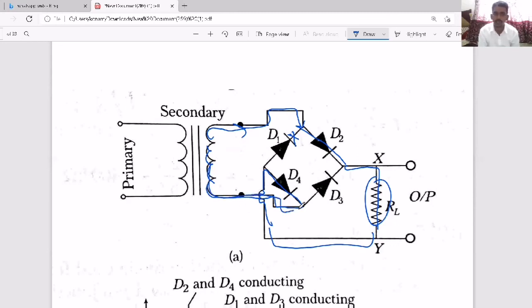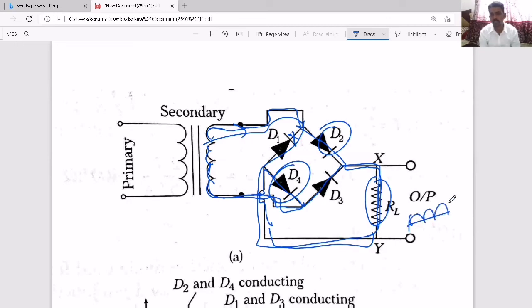Now when you consider the negative cycle, it will go in the reverse manner, and then complete the circuit like this. So even though you arrange 4 diodes, 2 at a time are conducting. In the positive cycle, D2 and D4 are conducting. For the negative cycle, D1 and D3 are conducting. So for one cycle 2 diodes conduct, and for the other cycle the other 2 diodes conduct. Across RL the output will come like this, so the full wave gets rectified.